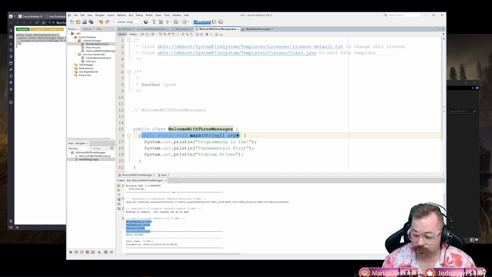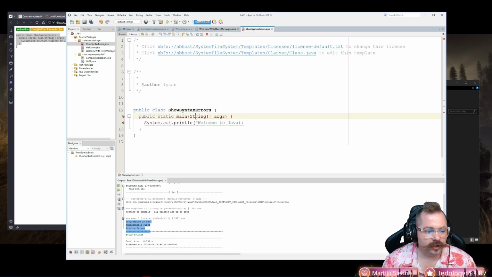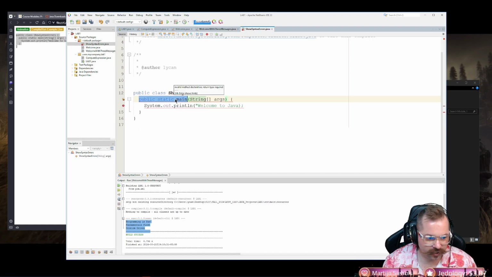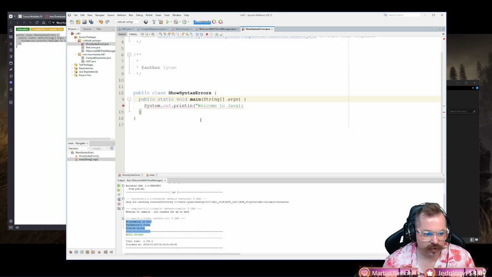Now, do you remember the way this looks? PSVM, right? If I come here, look at this line, PSVM. We're missing the void. Come here and compare it back to this one. Notice public static void main. We are missing the void here, excuse me. So we need to do a space and type void.